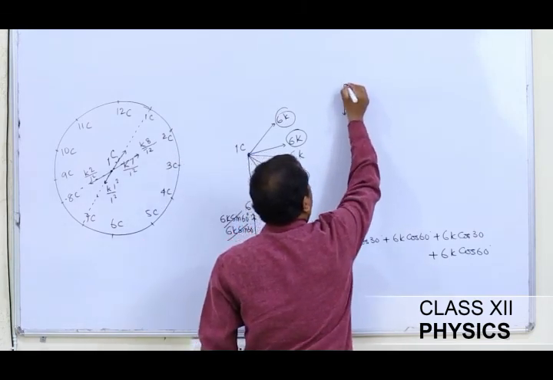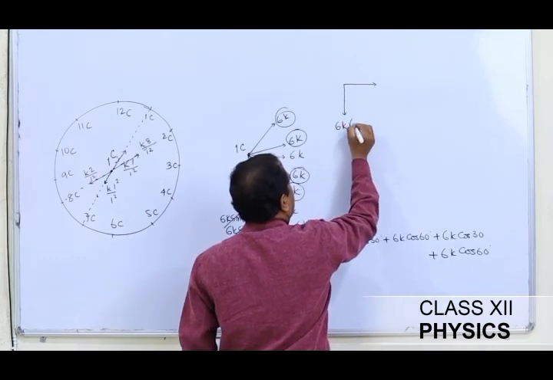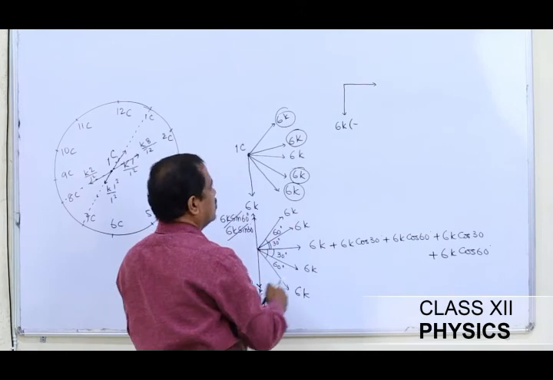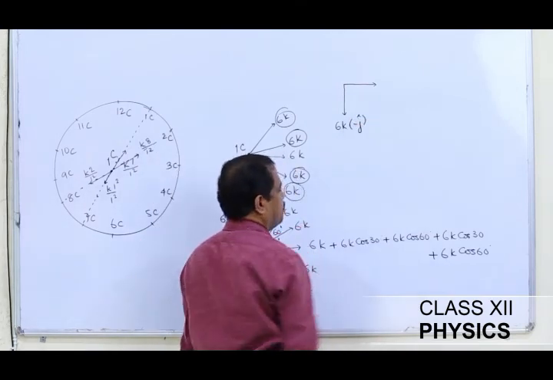To solve it further, I find that here it is 6K and this is acting in the downward direction, so I am going to write it as 6K minus j.